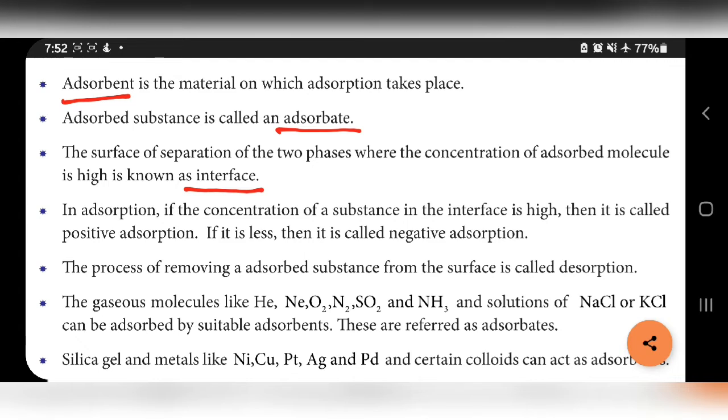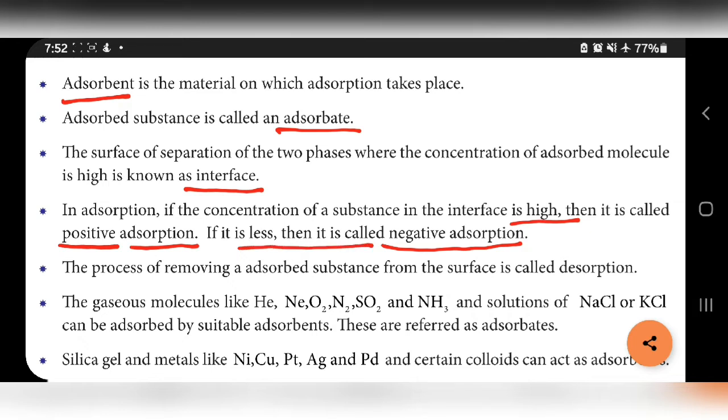In adsorption, if the concentration of the substance in the interface is high, then it is called positive adsorption. If it is less, it is negative adsorption. So two types of adsorption are there: one is positive adsorption, another one is negative adsorption. Positive adsorption means the concentration of the substance in the interface is high. If it is less, then it is called negative adsorption.